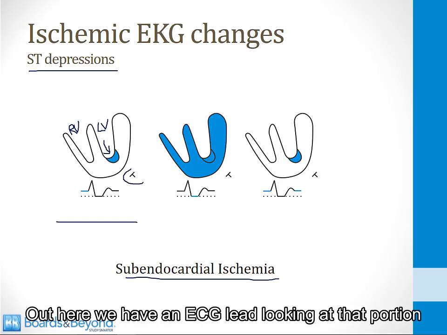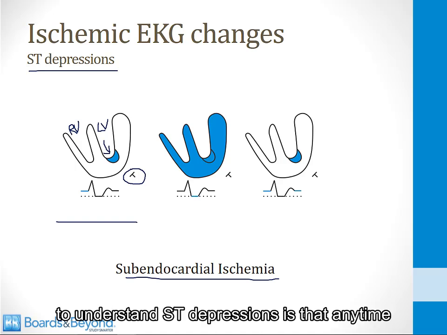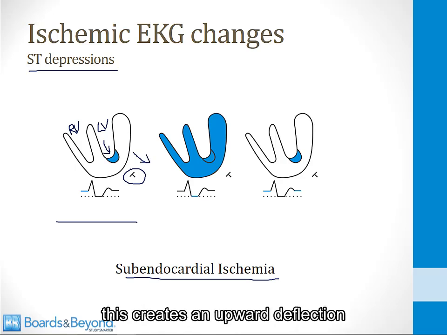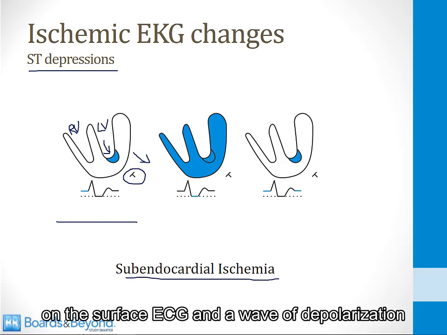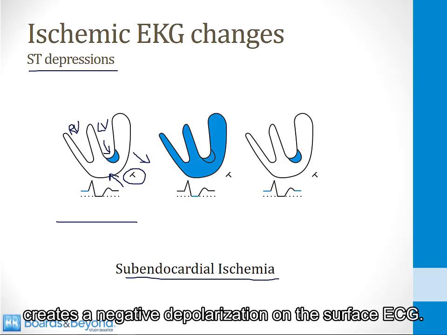Out here we have an ECG lead looking at that portion of the heart near the subendocardial ischemia. And the first thing that you have to understand about ST depressions is that anytime a wave of depolarization goes towards an ECG lead, this creates an upward deflection on the surface ECG. And a wave of depolarization going away from an ECG lead creates a negative deflection on the surface ECG.